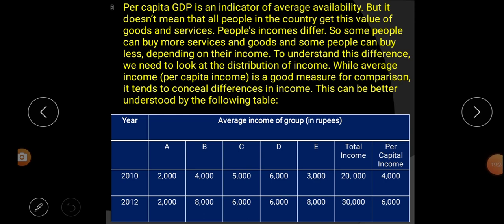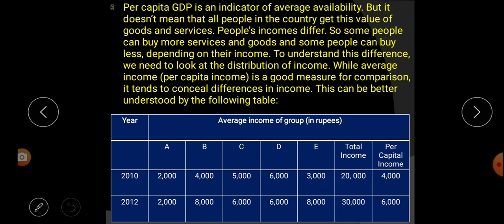Next paragraph. Per capita GDP is an indicator of average availability. That means, what is per capita GDP? It is an indicator of average availability, but it doesn't mean that all people in the country get this value of goods and service. As we learned from the above paragraph and table, the total goods and service of a state divided by the total population of the state is counted as how much each person gets.